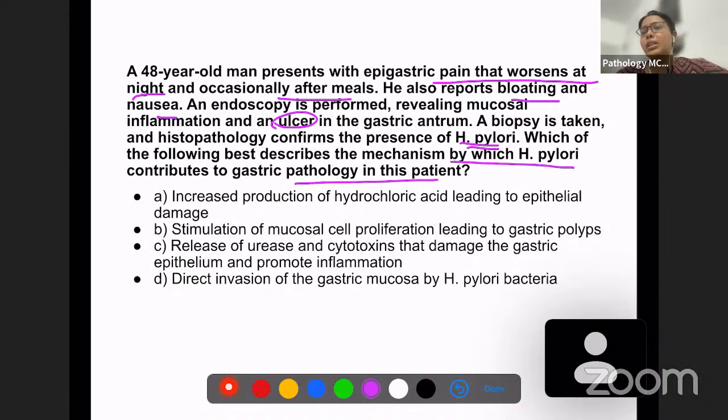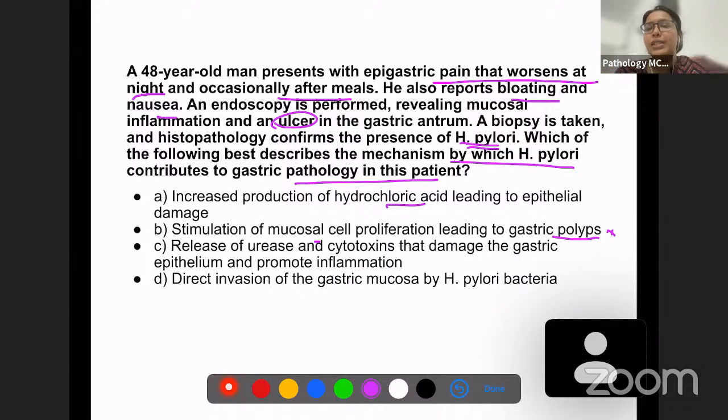Okay, so there's an ulcer. What is the mechanism? Let's just read through the options and figure out. Increased production of hydrochloric acid leading to epithelial damage. Okay. Increased production of hydrochloric acid is not the primary reason for the production of ulcer by H. pylori. Stimulation of mucosal cell proliferation leading to gastric polyps. No, even this is not the primary. H. pylori can cause a few gastric polyps, but this is not the primary mechanism.